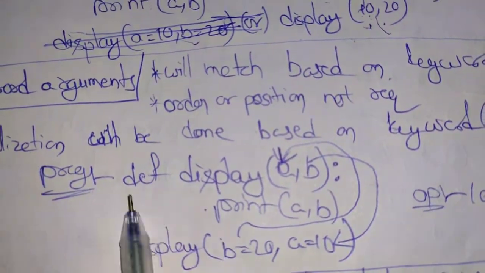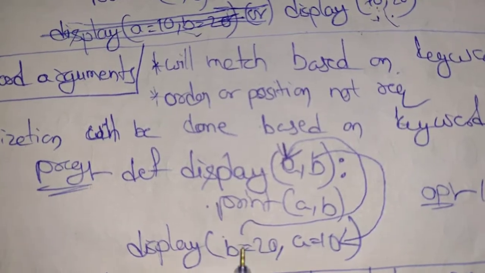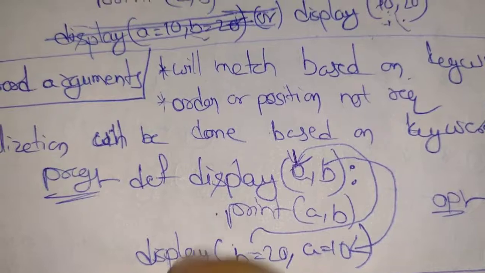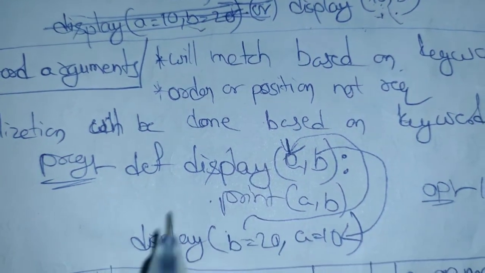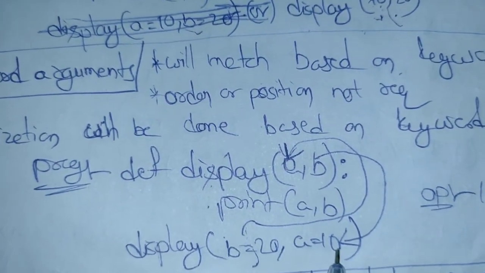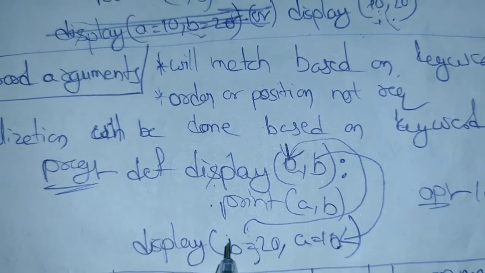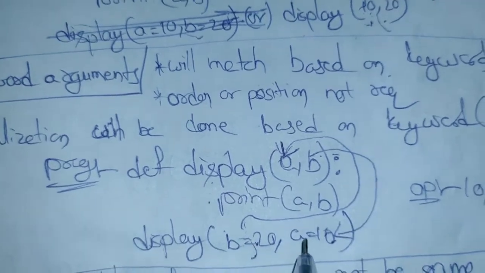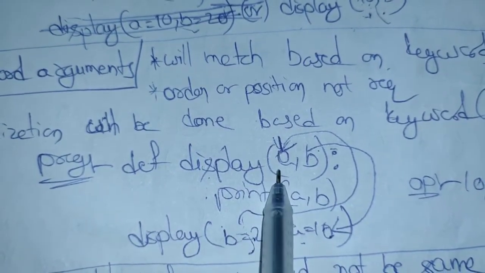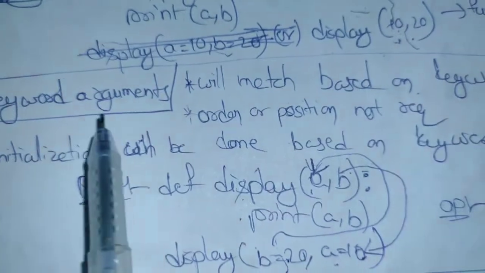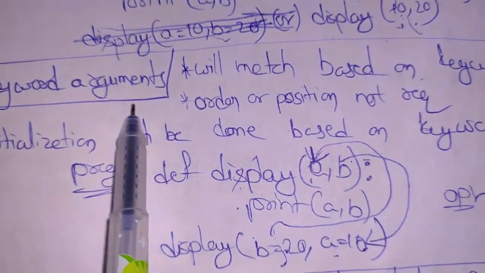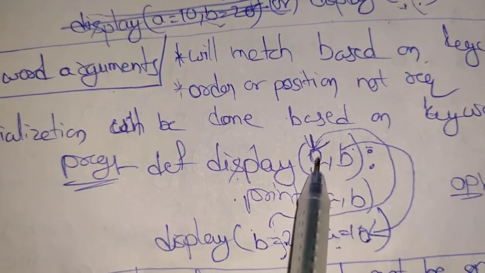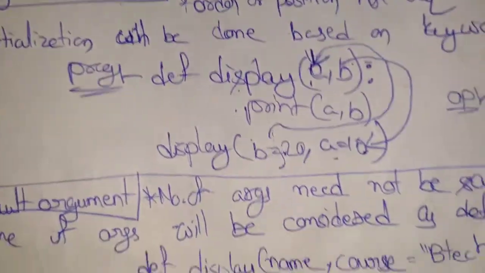In this program we have a, b. In the function call we mentioned b equal to 20 and a equal to 10. So what this does is, b equal to 20 will be assigned to b and a equal to 10 will be assigned to a only. As the name itself says, keyword arguments, based on the keywords it will identify the arguments and take them. So this is how keyword arguments work.